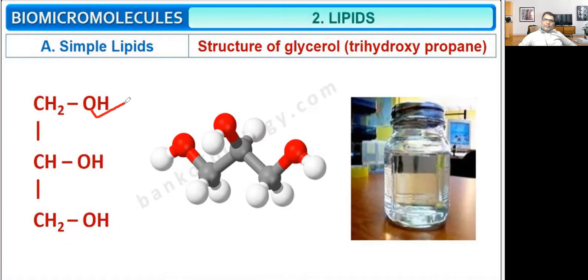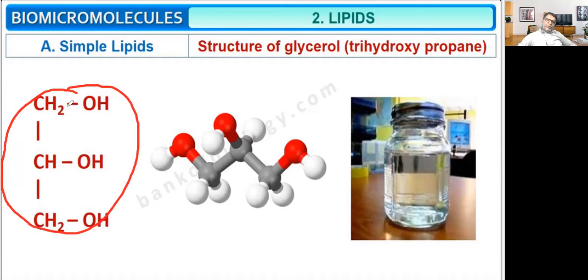Therefore, trihydroxy. And how many carbon? 1, 2, 3. And all are single bond. So propane: meth, eth, prop. So trihydroxypropane. This is the structure of glycerol. There are 3 hydroxyl groups connected with carbon.